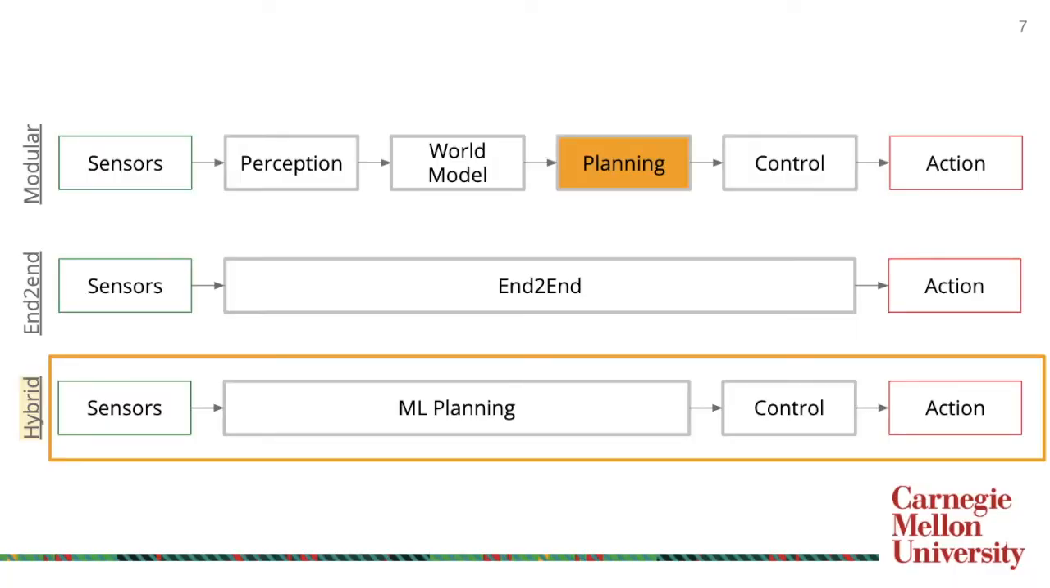The hybrid approach seeks to use machine learning to map sensor data to a trajectory. We then pass that trajectory onto a non-machine learning controller to control the car.